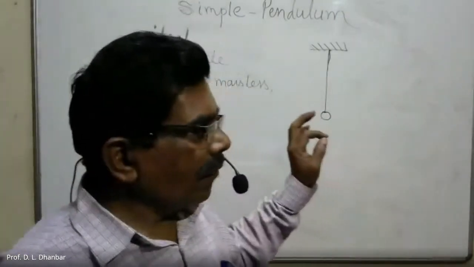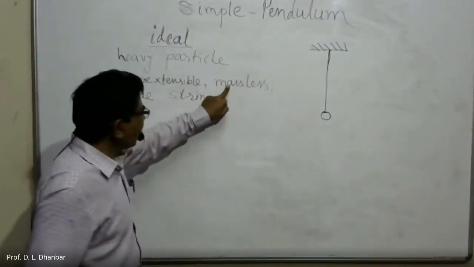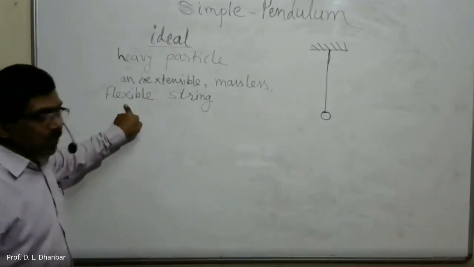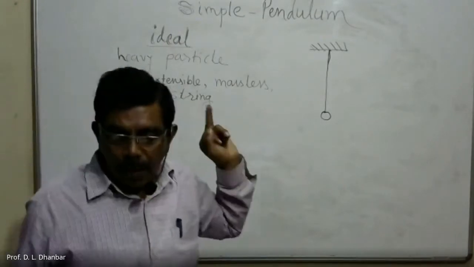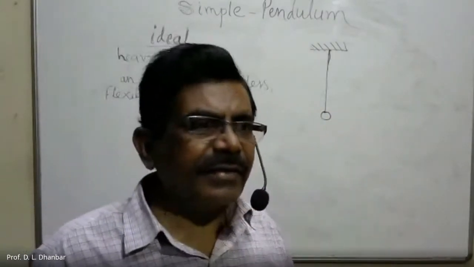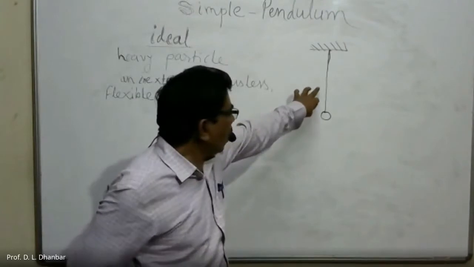For an ideal simple pendulum, the string must be massless, inextensible and flexible. These are the characteristics which must be satisfied by the string or by the pendulum.